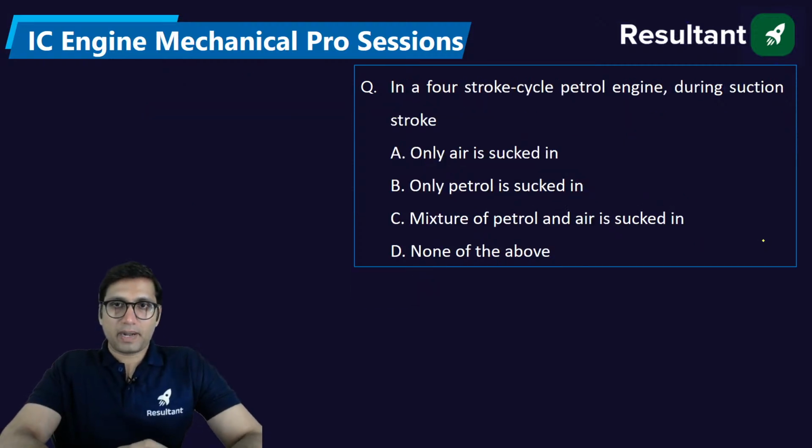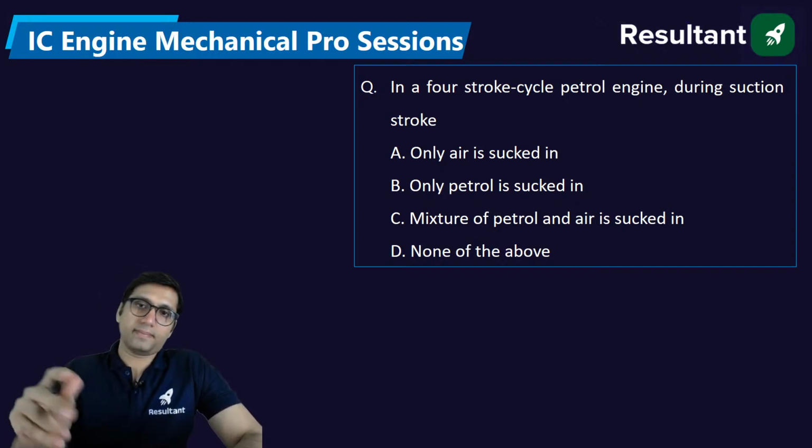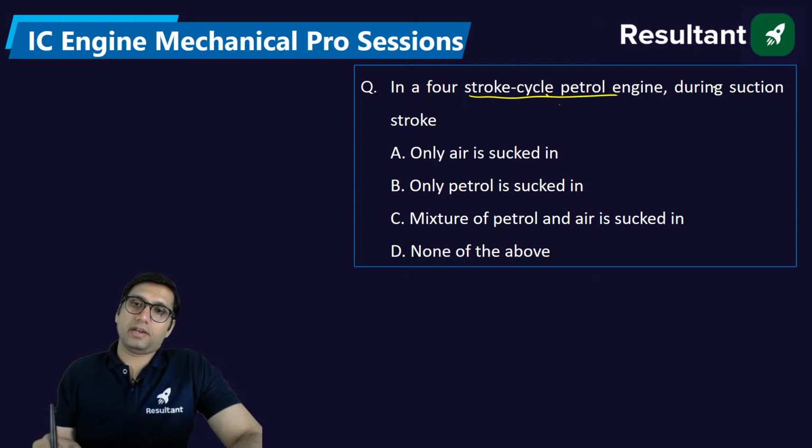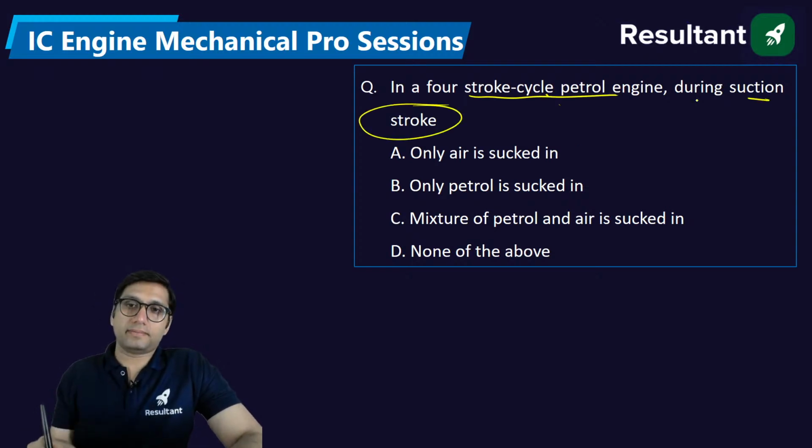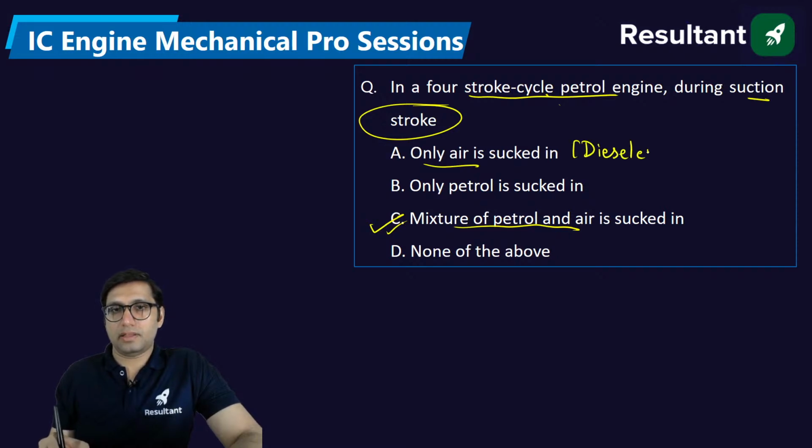In a 4-stroke petrol engine, during the suction stroke, what enters the engine? In a petrol engine, during suction, a mixture of petrol and air will enter. When it is a diesel engine, it will have only air during suction.